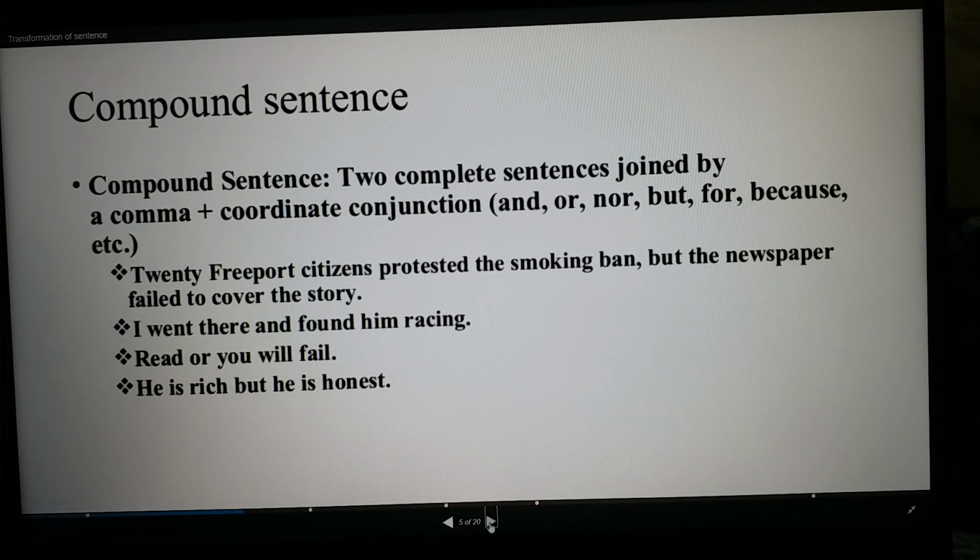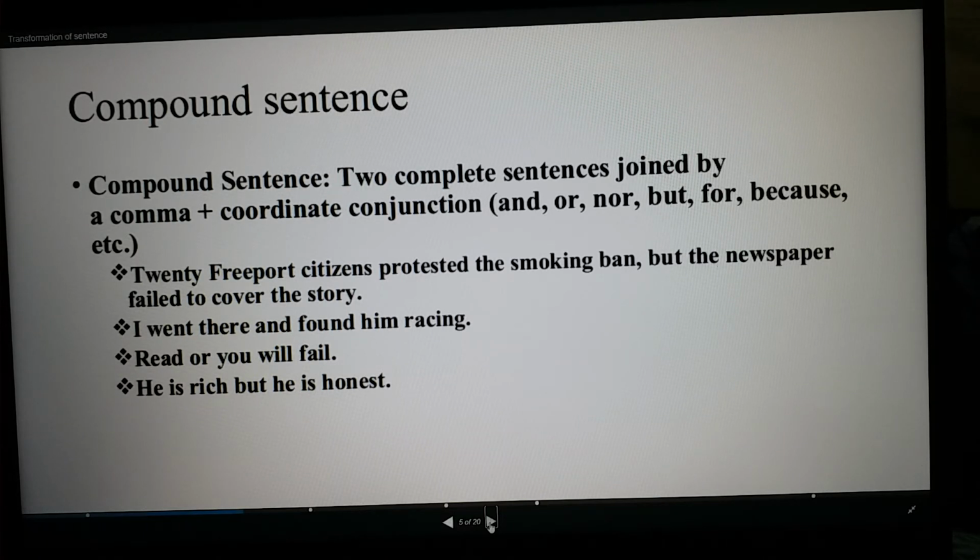Now we'll try to see what a compound sentence is. A compound sentence has two complete sentences joined by a comma or a coordinating conjunction like and, or, nor, but, etc. So dear students, a compound sentence has two complete sentences. Both sentences will be independent, but they would be joined with a conjunction like and, or, nor, but.